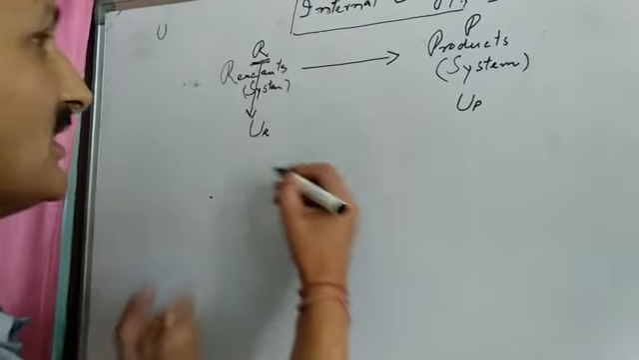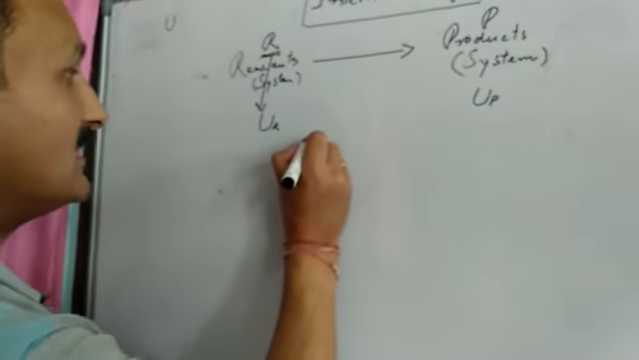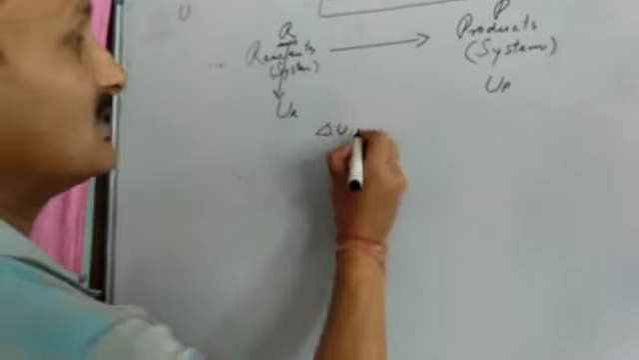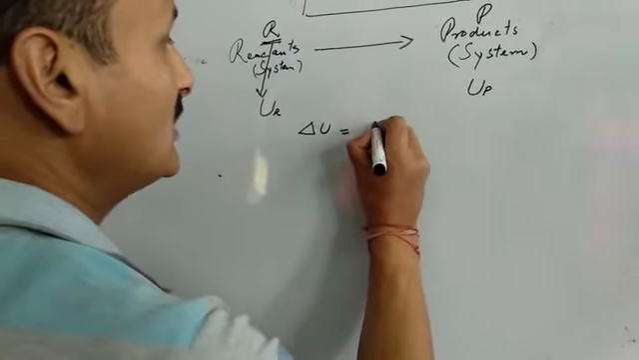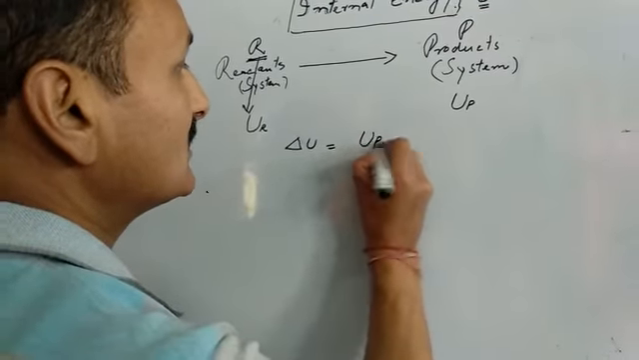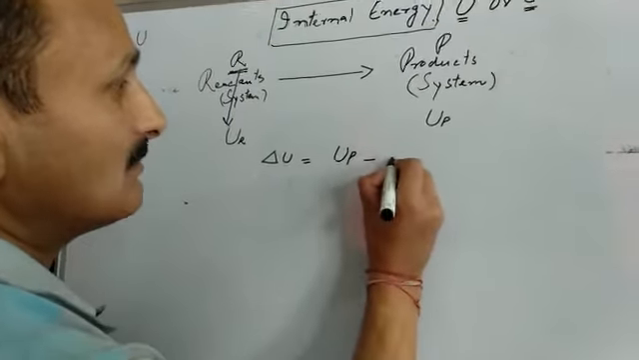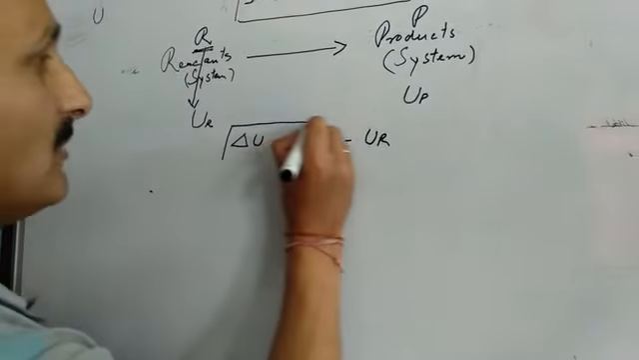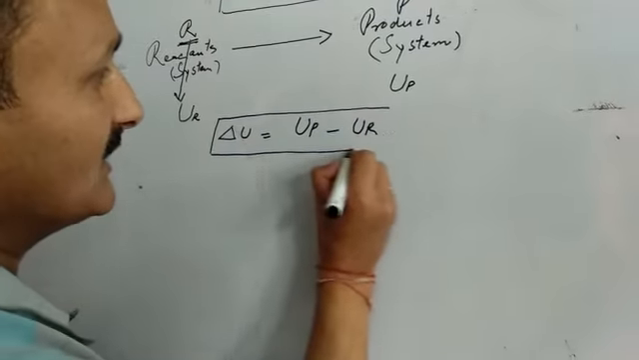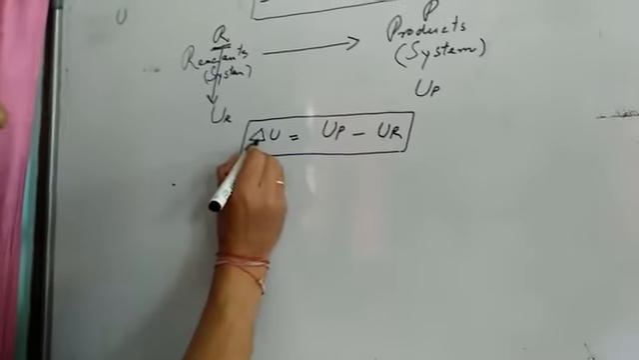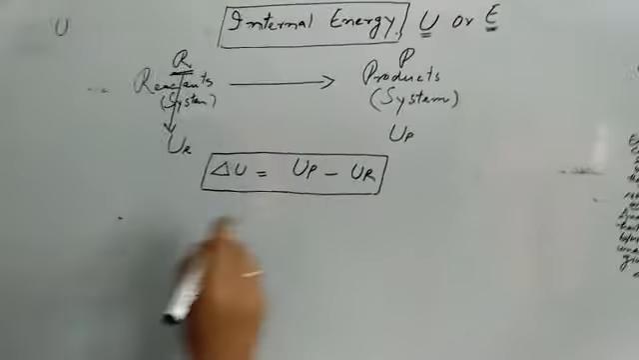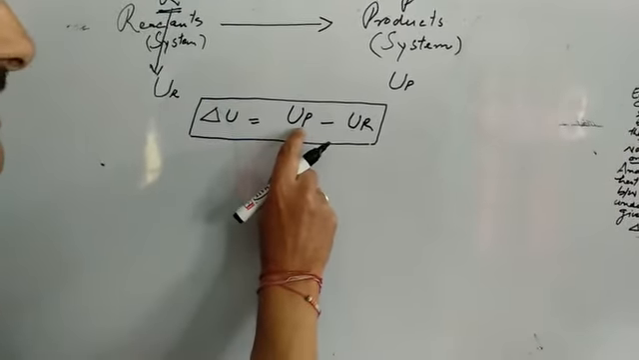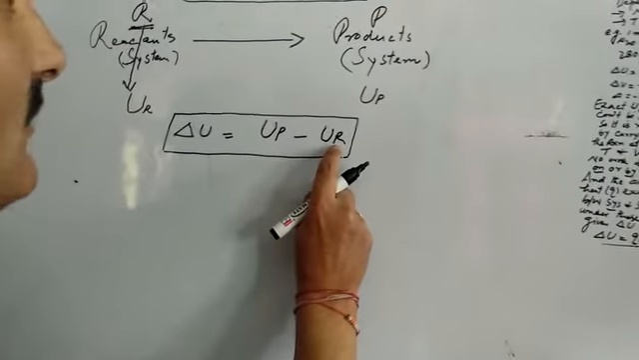So how much change is there? That change is given by delta U. Delta for change, U for internal energy. Delta U will be given by U_P, that is the internal energy of the products, minus U_R, the internal energy of the reactants. This is how we find the change in internal energy. Delta U is the change in internal energy, U_P is the internal energy of products, minus the internal energy of reactants.